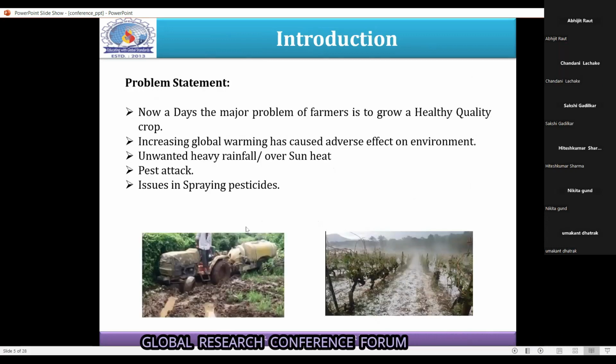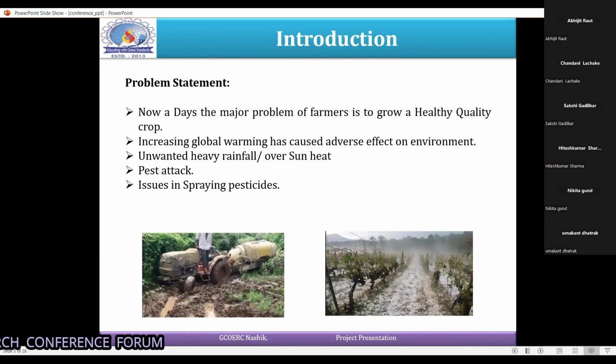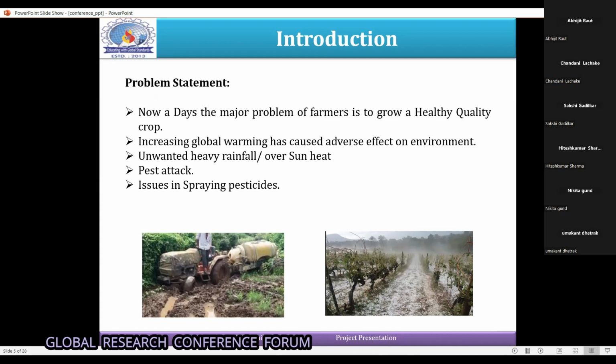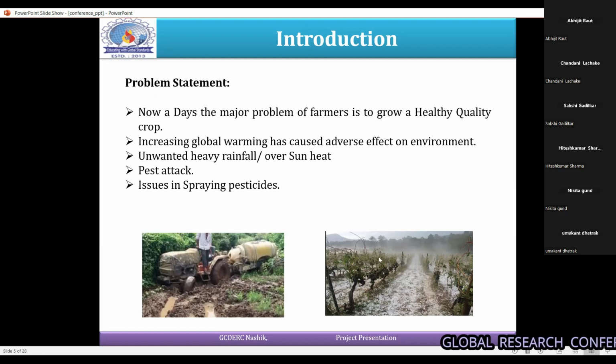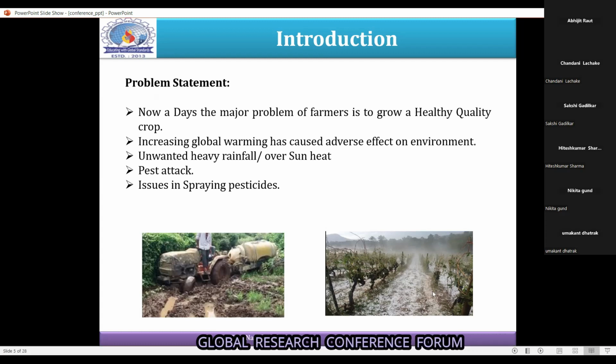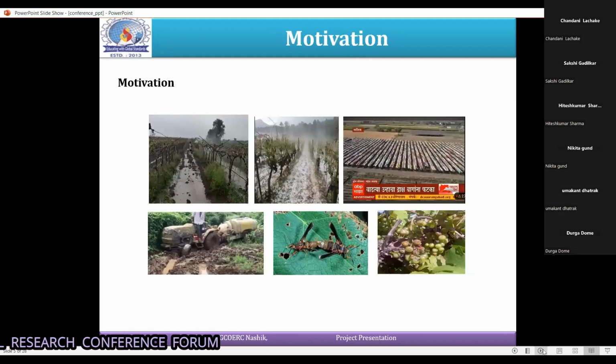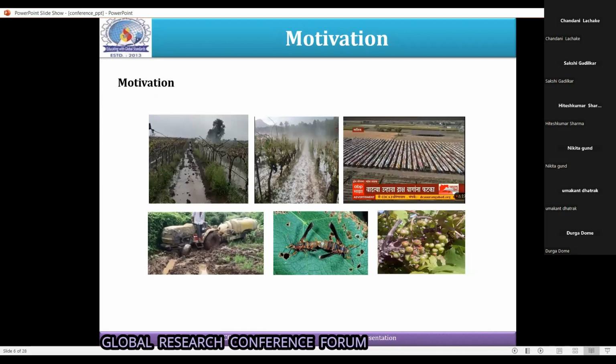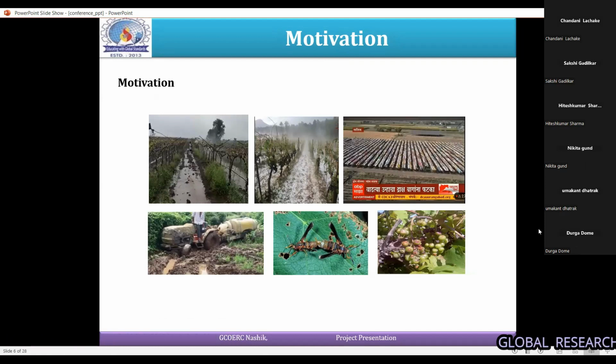These are the problem statement: these days we are facing global warming and its adverse effect on our crops, heavy rainfall, overheat sun, pest attack, and we can see in the images that spraying pesticides is one of the issues. And this is the motivation: in the area of Nashik, 5,000 sarees were placed over the crops to protect them from the overheat sun. So why can't we make a system which protects the crops?